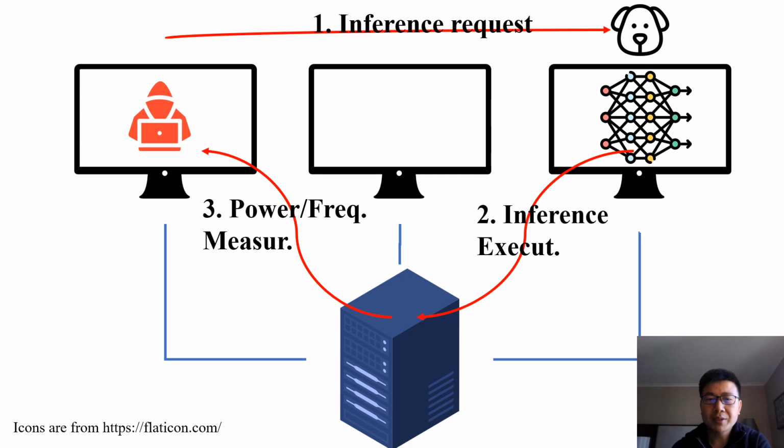The attacker pretends to be a normal user and sends an inference request to the deployed model. The model executes the inference and returns the inference result. In this attack, the inference result does not actually matter to the attacker. What matters is the side channel information measured and collected by the attacker during the model inference execution.